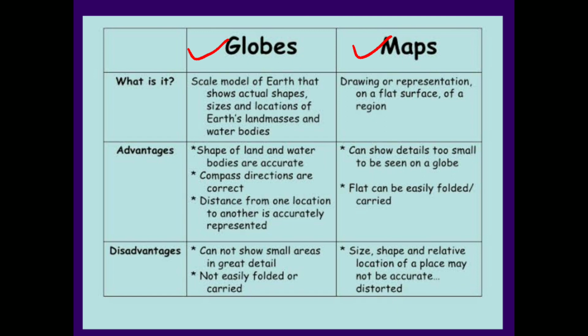The only advantage of the globe is we can see how the earth works: we have 29% land and 71% water bodies.